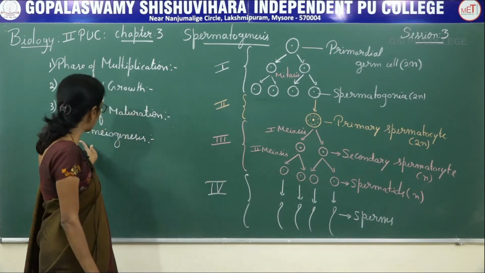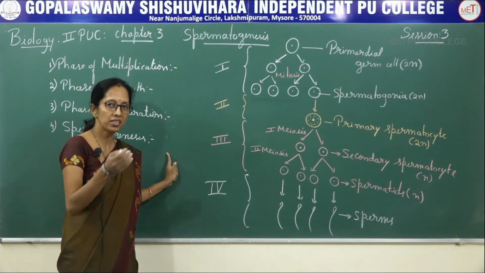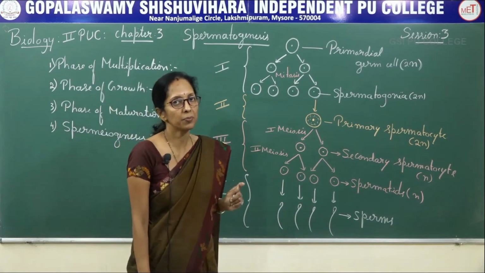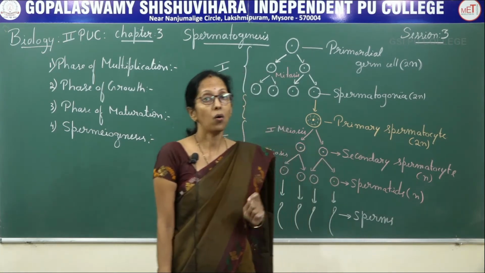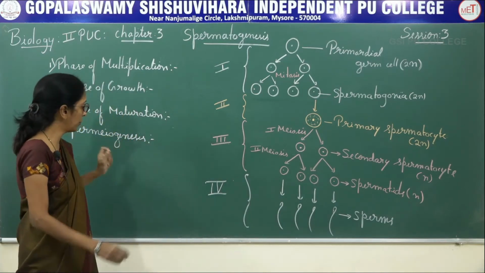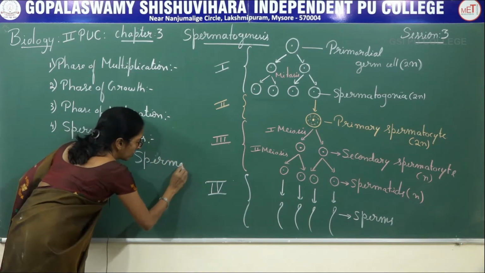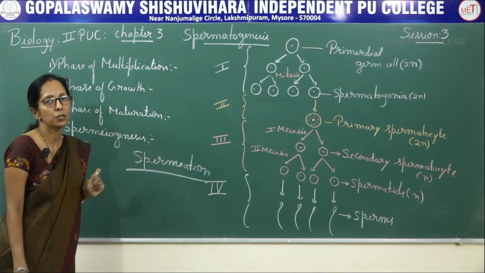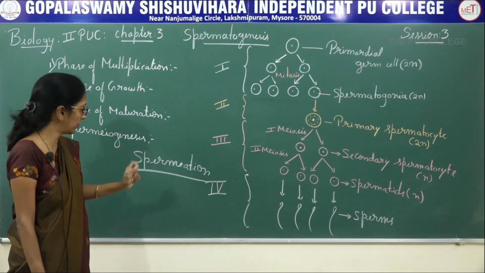After spermiogenesis, all the sperms are attached to the Sertoli cells. Sertoli cells are the nutritive cells present inside the seminiferous tubule. Finally, all the sperms are released from the seminiferous tubule. That process is called spermiation, the release of sperms from the seminiferous tubule.